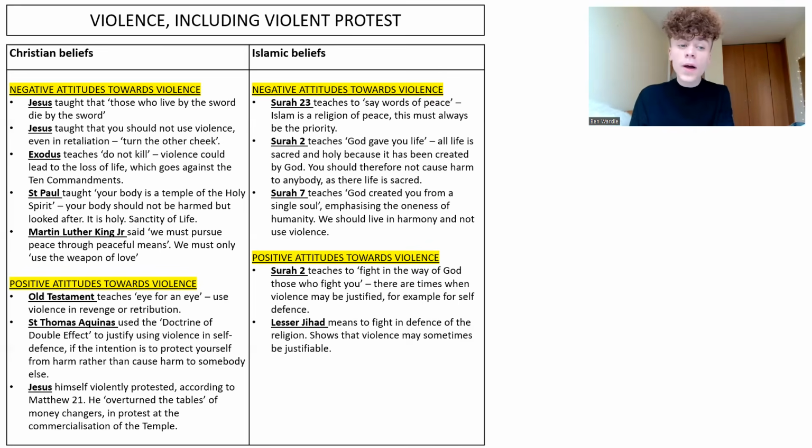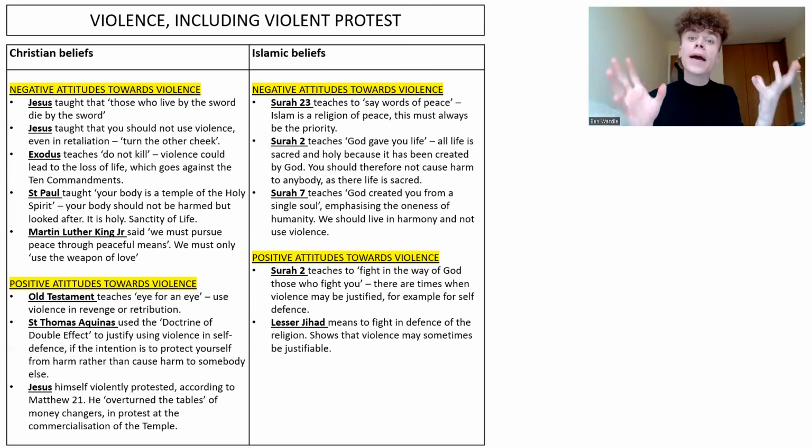St. Paul taught that your body is a temple of the Holy Spirit. And so your body should not be harmed, but should be looked after. And of course, that links in with that key Christian belief that all people are made imago Dei, in the image of God.